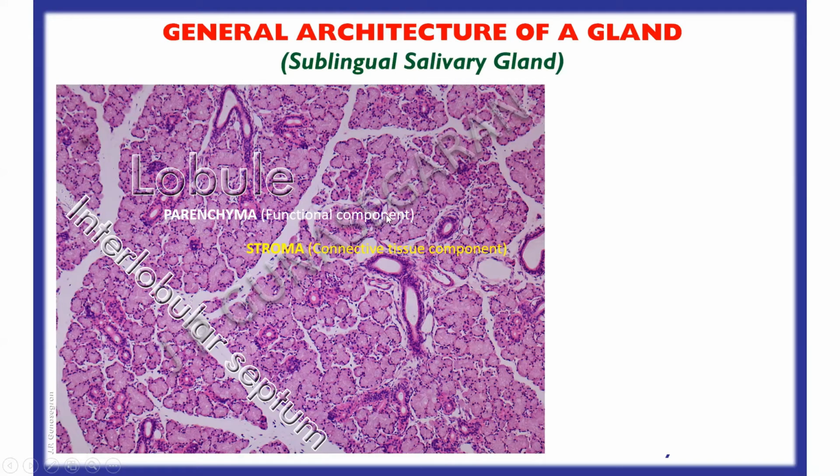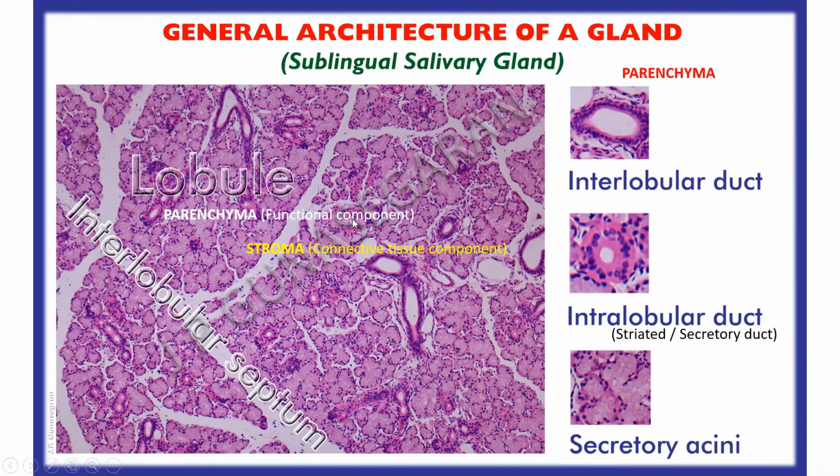Parenchyma is the functional component of the organ. The functional component of a gland is the secretory end pieces or the secretory acini and the associated ducts. The secretory acini may be mucous, serous or mixed variety. The stroma is the connective tissue component of the organ.